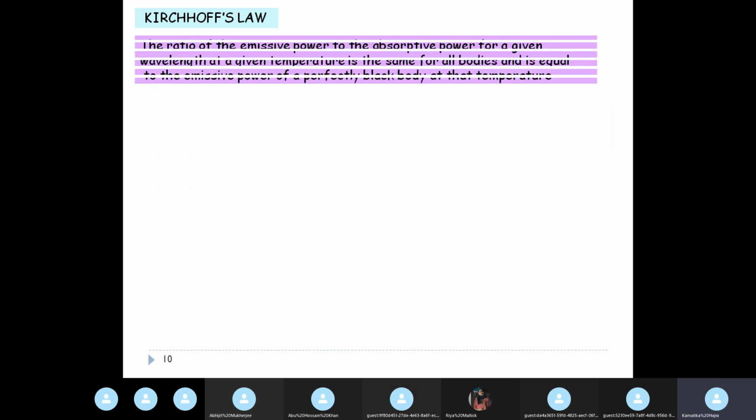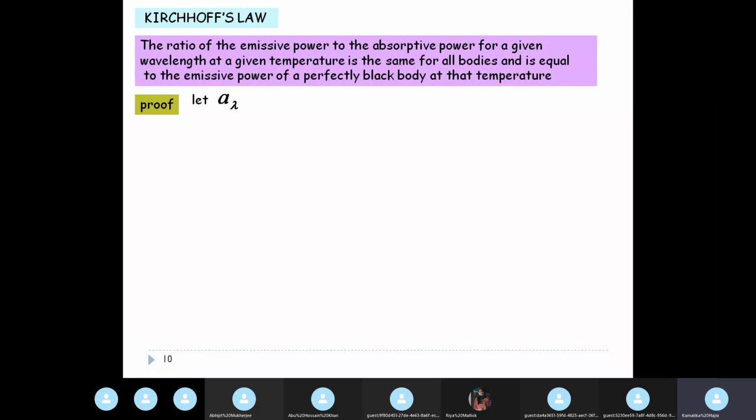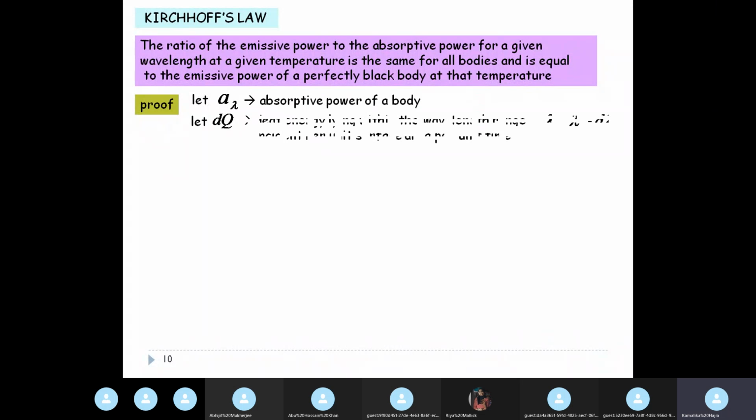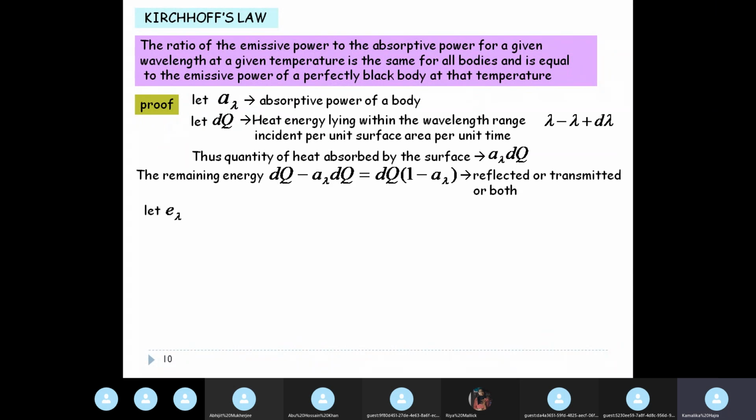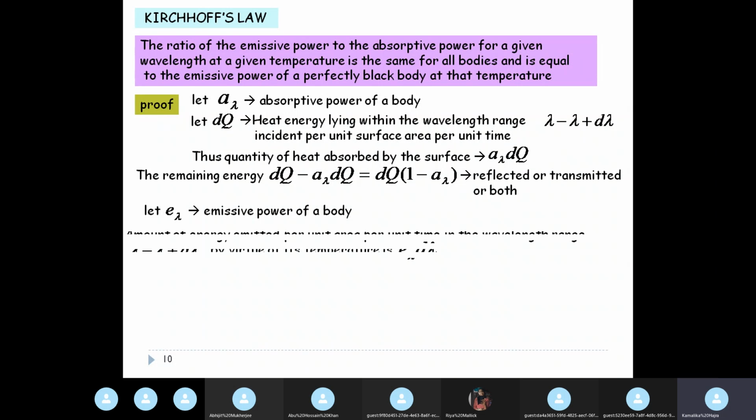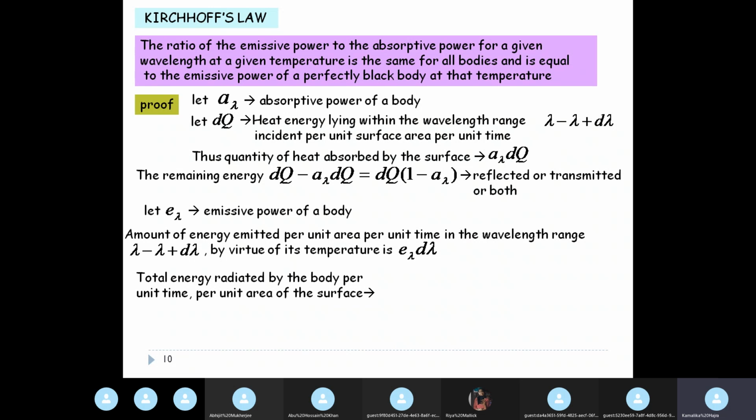Okay, and that gives us Kirchhoff's law, which says that the ratio of the emissive power to absorptive power is the same for all bodies, and it is equal to the emissive power of a perfectly black body at that temperature. We proved it, so let's not spend time today again proving Kirchhoff's law, unless you want me to repeat it once more, because in my last class I had given you the proof of Kirchhoff's law. So if you have any questions, then you can ask. Otherwise, I'll just move on to the next part.